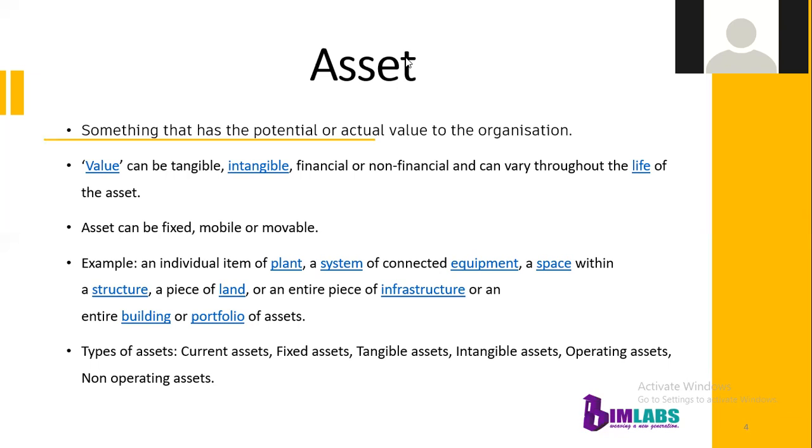Tangible assets means assets with some kind of physical presence, for example cash, vehicles, office supplies, equipment, etc. Coming to intangible assets, those are assets which are not physical but offer a long-term value to our company. Such assets are called intangible assets, for example trademarks, patents, research and development, etc.